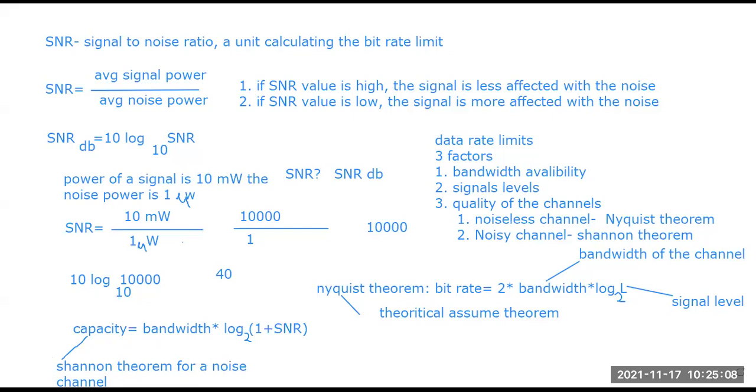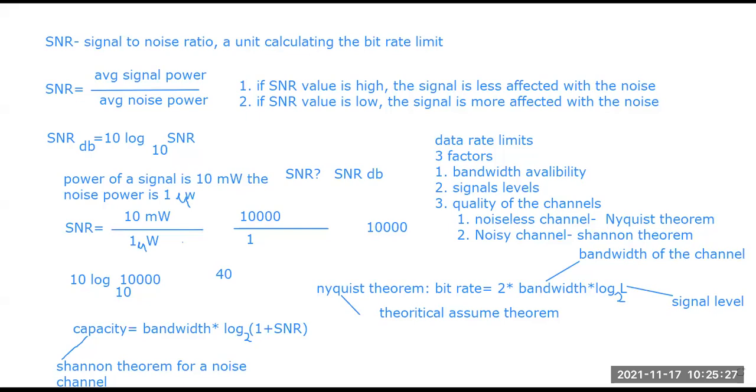So how to calculate the SNR? We already studied that. Signal to noise ratio, how to calculate it, bandwidth we know, capacity we know. So this theorem is much better for calculating any type of bit rate or the capacity of a channel, right?